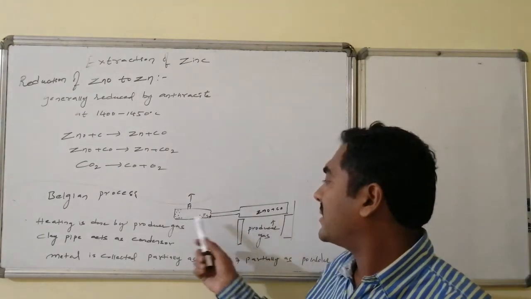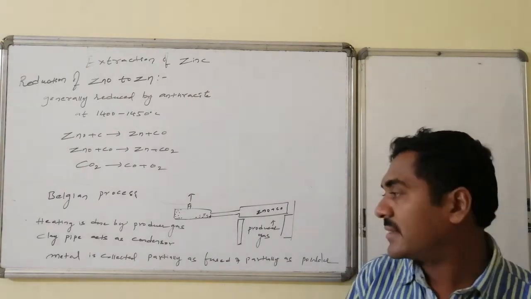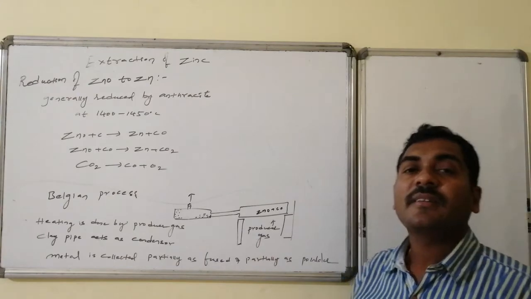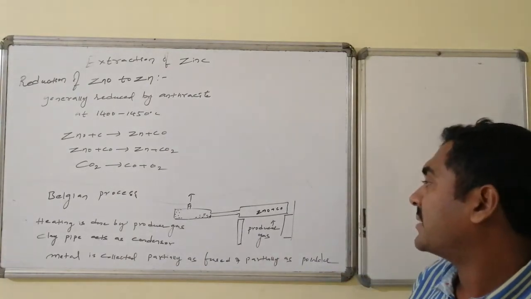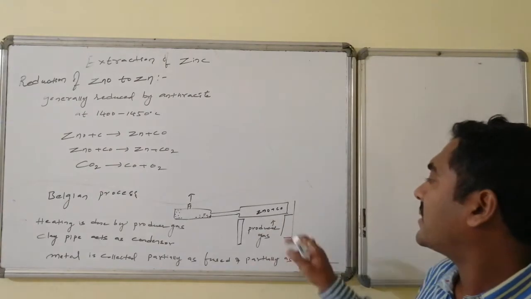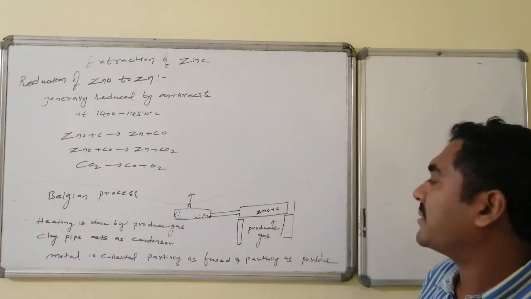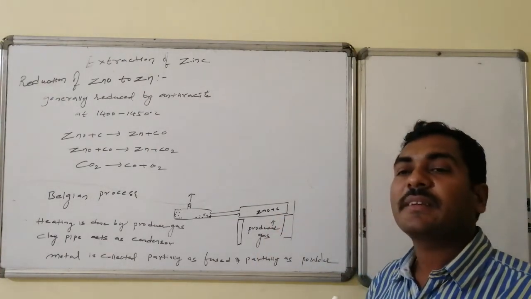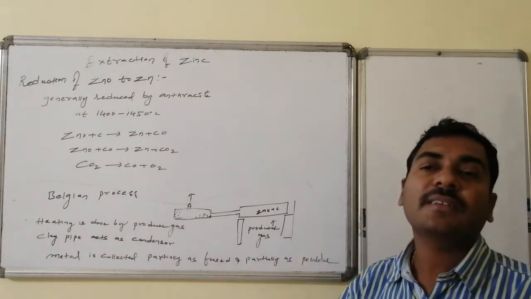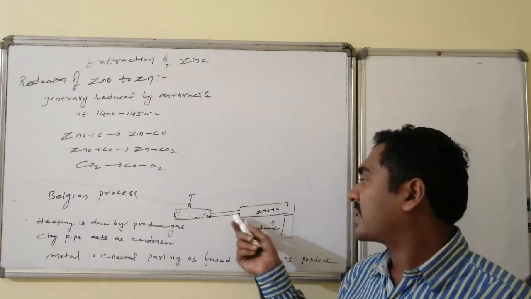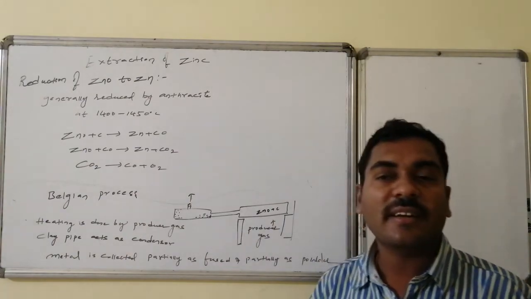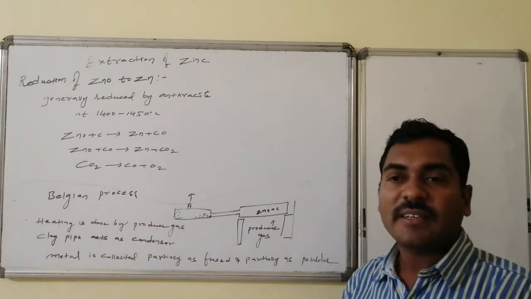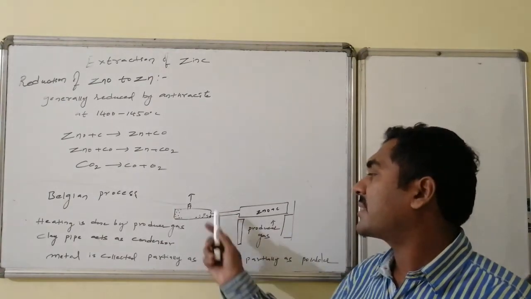The clay pipe which is connecting the two retorts acts as a condenser. Metal zinc is collected partially in the fused state and some in the solid, powdered state. Here zinc oxide and carbon combine with one another at high temperature produced by the producer gas, and it is converted to zinc followed by carbon monoxide, which is a gas. Zinc in the form of vapor travels from this condenser, cools, and reaches the second retort. If it is cooled more, it is converted to the fused state and collected as a liquid at the corner, whereas the gas is spread over the